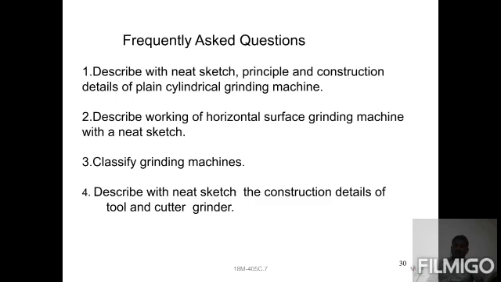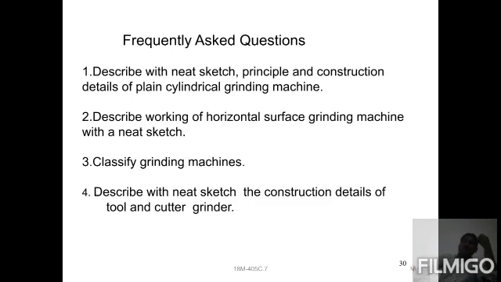Now, what are the frequently asked questions? Describe the need, sketch, principle and construction details of the cylindrical grinding machine. We need to draw a cylindrical grinding machine, which consists of a base, headstock, and wheel head, then the upper table, the lower table, and the grinding wheel head. These are the main parts. For each, we should explain the function: the function of the base, of the headstock, of the tailstock.